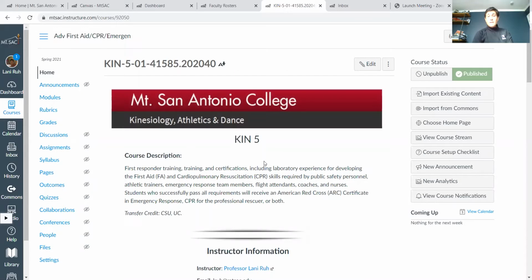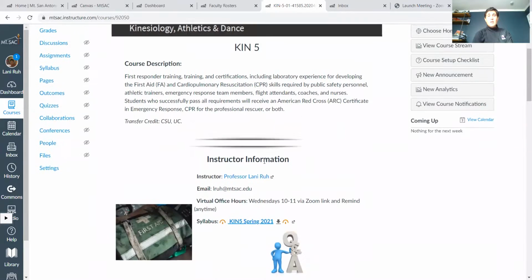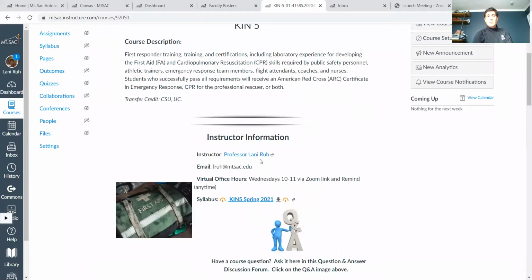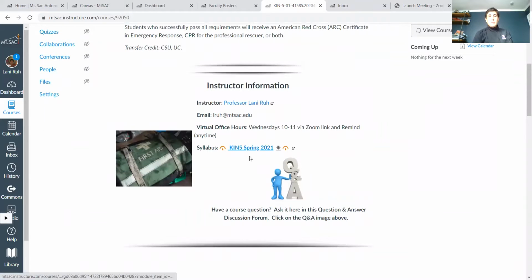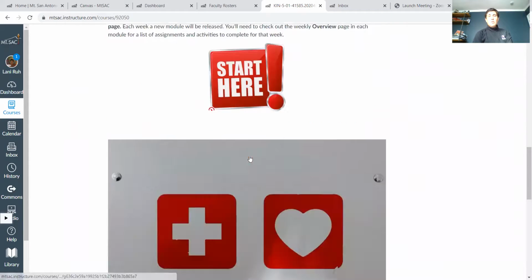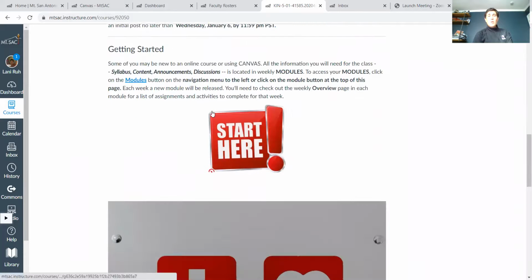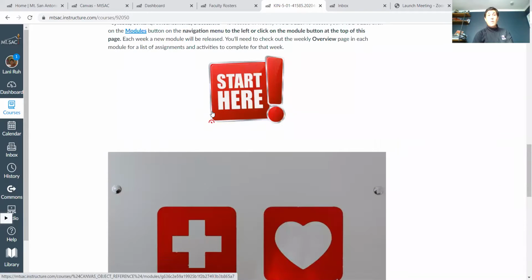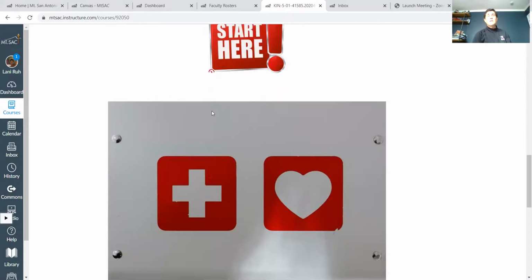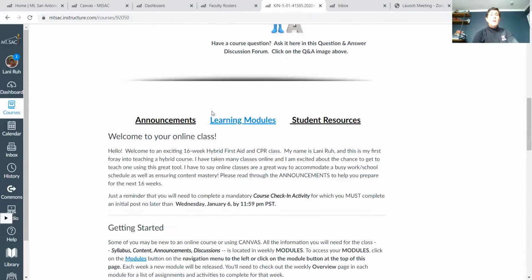All right, we're going to go to here. Okay, so week 1, this is the homepage, so you'll find some information there. My name, that'll go directly to my email, and then our syllabus is there if you have questions, so you can kind of go through that homepage. Okay, the one thing I want to make sure that you all see is that you have a check-in activity, which will be due on Wednesday, February 24th. Okay, so make sure you do that. Of the discussions, that's the only one that is going to be due on the Wednesday. Every other discussion will be due on Thursday.